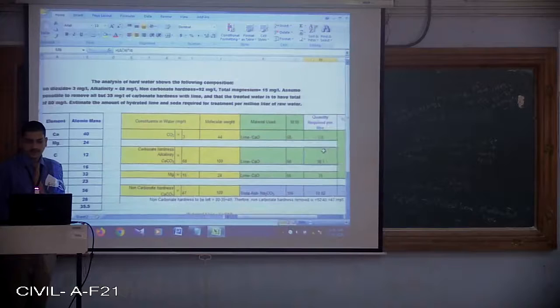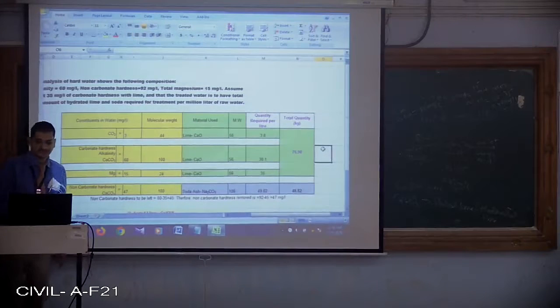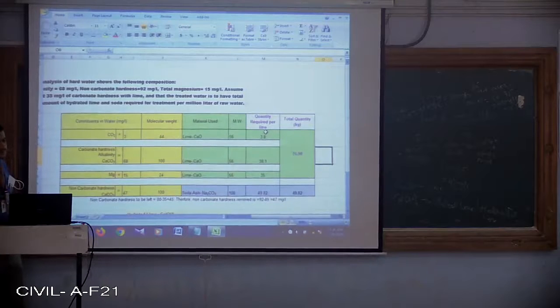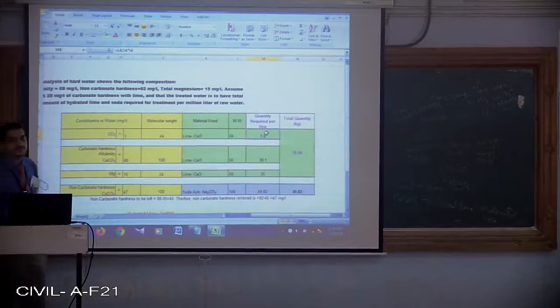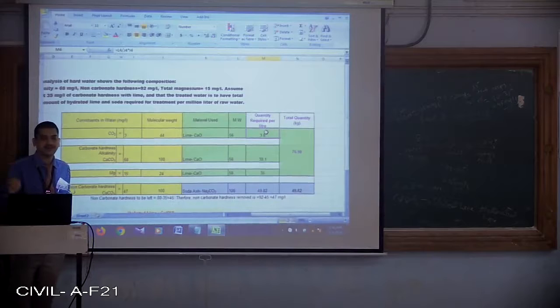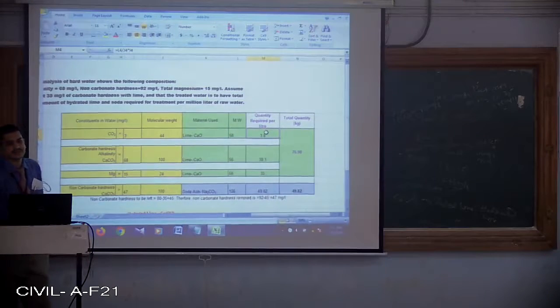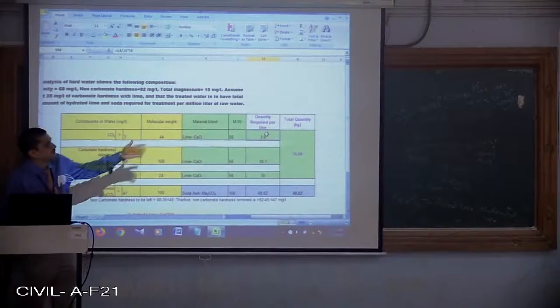Once we have understood this, coming to the next part, the quantity required per liter. First we will estimate the quantity of lime required per liter. Then we can multiply by whatever number of liters we require.